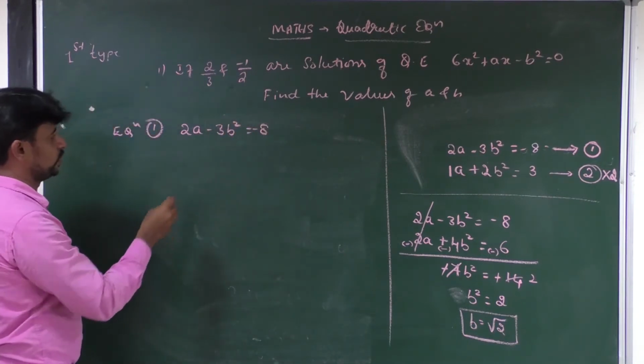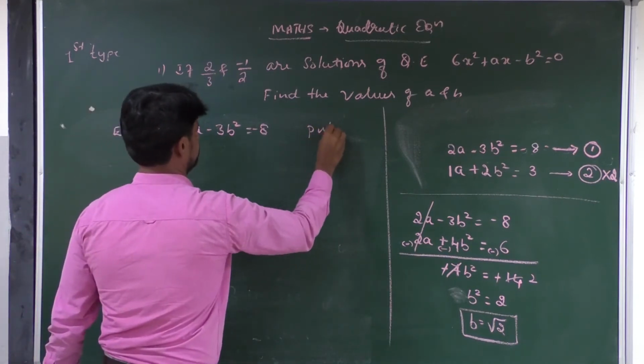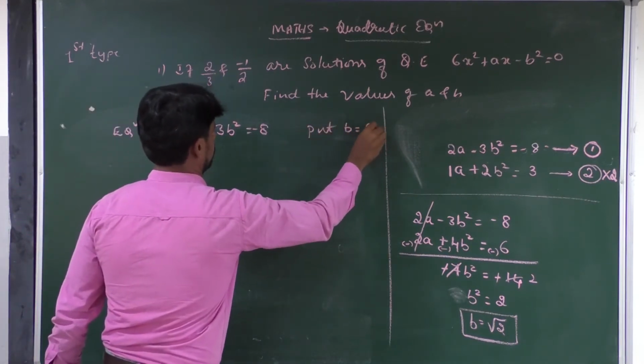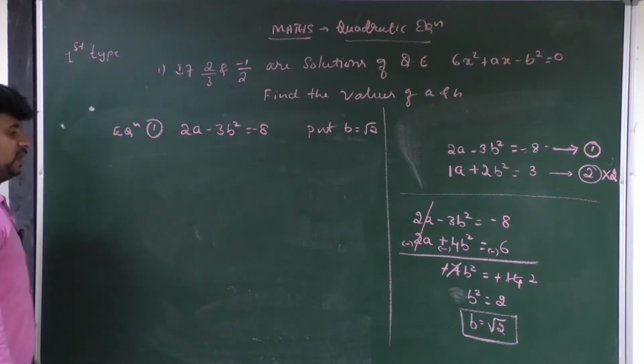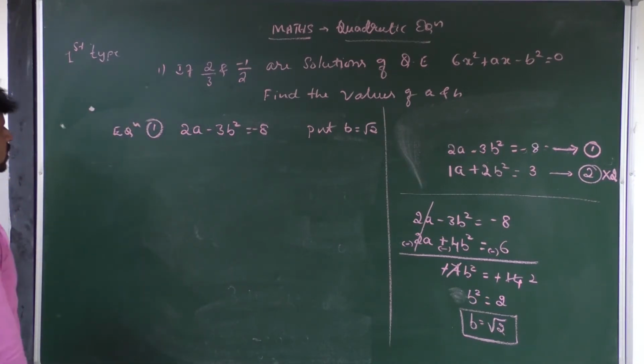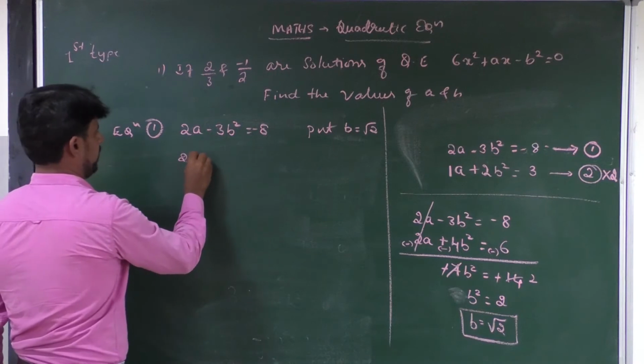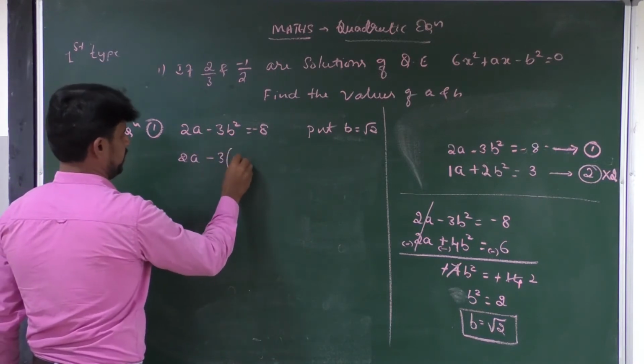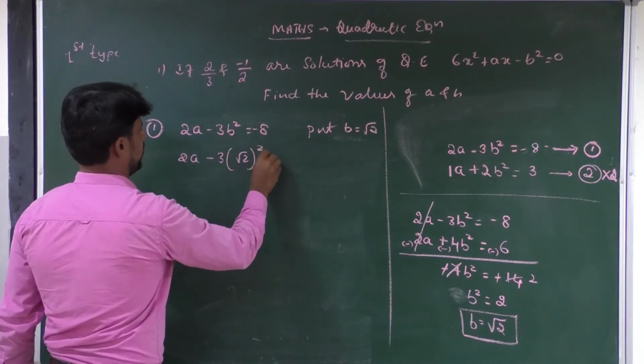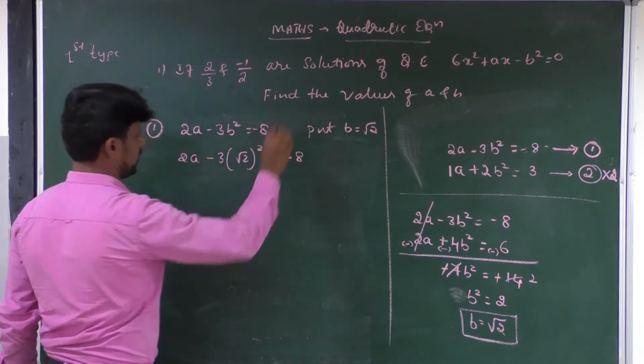Put the value of b is equal to root 2. Then 2a minus 3 into root 2 whole square is equal to minus 8.